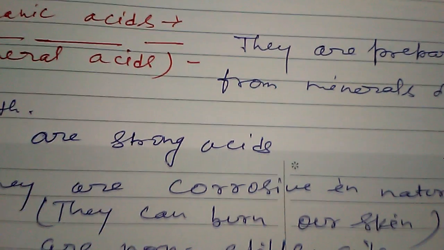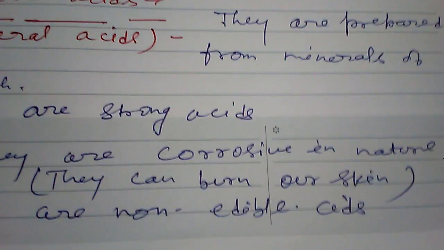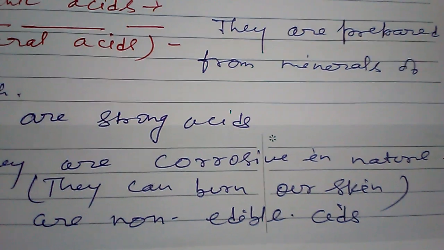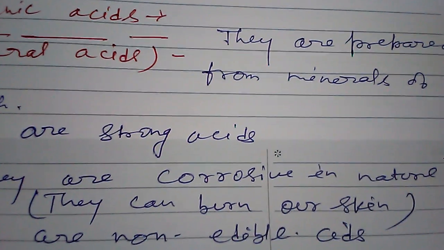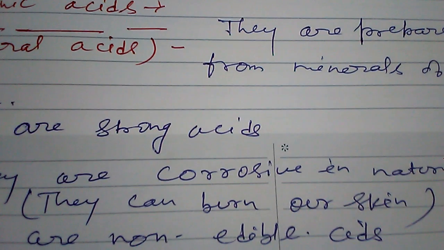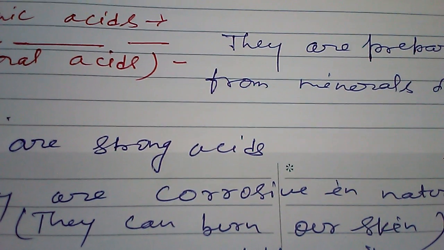They are not naturally occurring, they are not obtained in nature. In a few places, in some exceptional cases, they are found, but generally they are prepared in laboratories. Therefore, they are called mineral acids. Their raw materials are minerals. Minerals means all the metals and non-metals. Therefore they are called mineral acids.